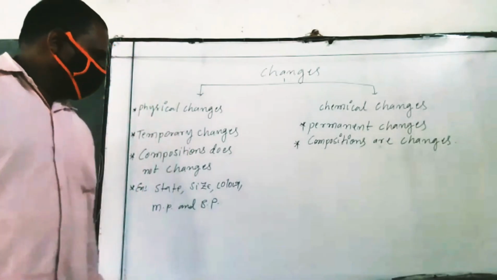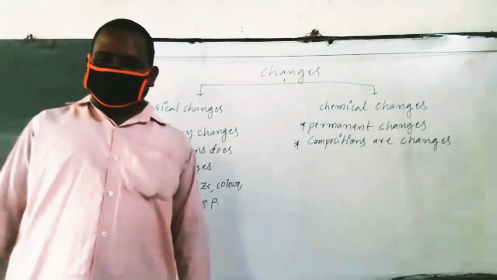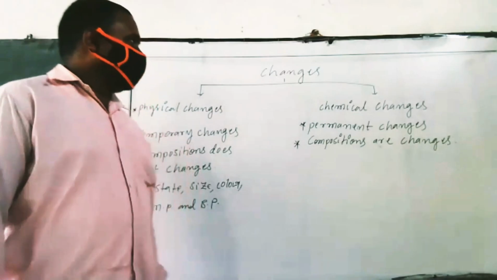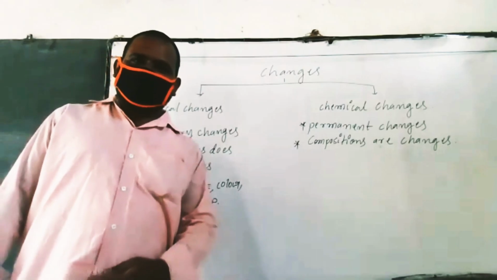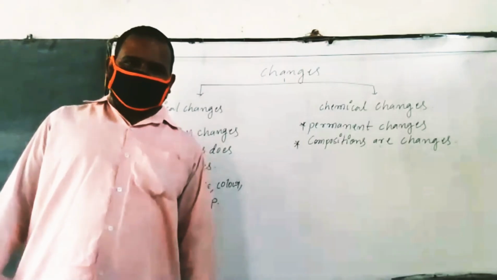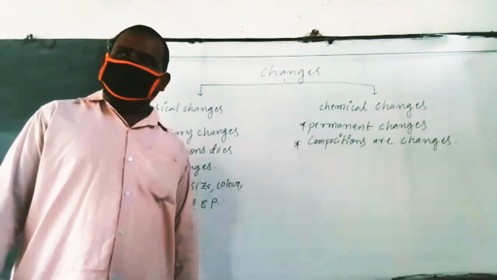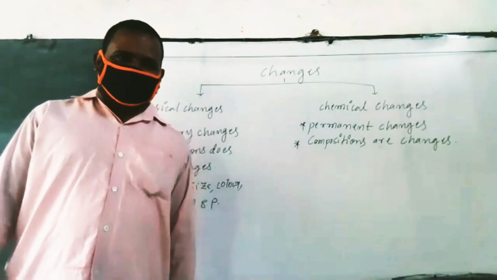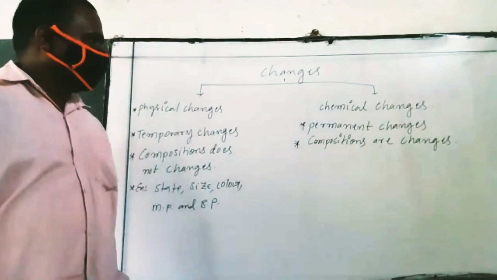Now I am going to discuss one of the chemistry chapters. That is a very easy and very interesting chapter: the chemical equation. Already I have taught you about the types of chemical equations in the 9th class, in our previous class. How many types of chemical equations are there? You know already, there are 4 types. That is a 9th class chapter.